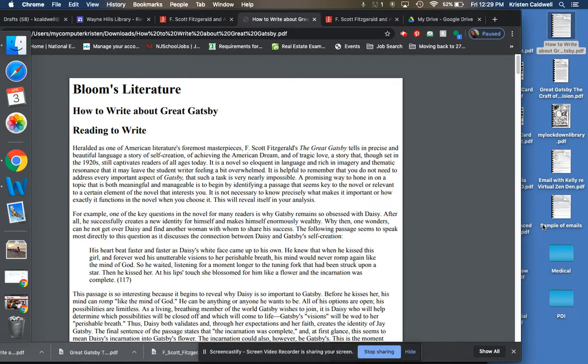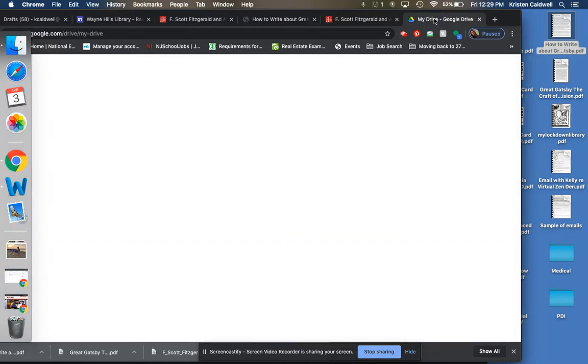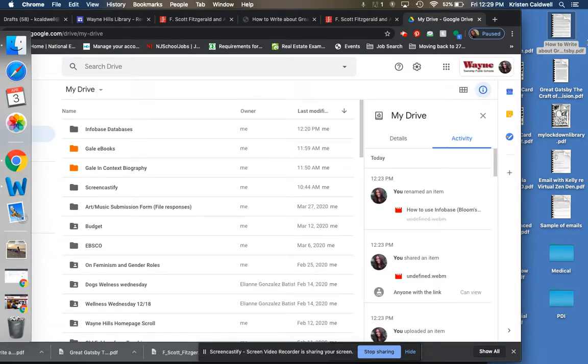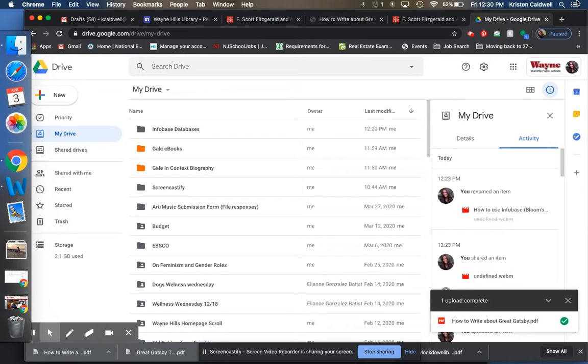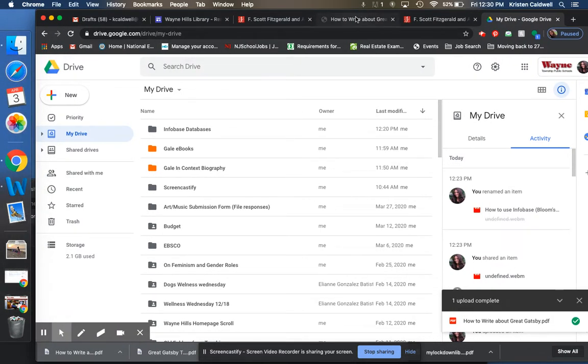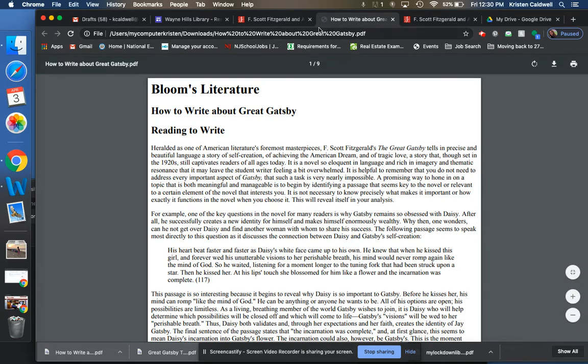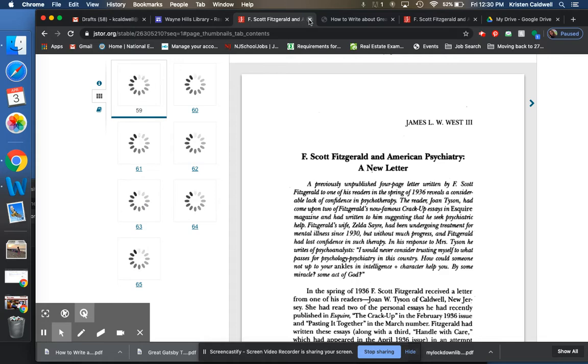I save it to my computer, How to Write About the Great Gatsby, and then what I can do is go into my Google Drive, and I can drag this into my Google Drive, and now I have it. So now I'll be able to access it anytime I want from my Google Drive. If you're using your Chromebook, I don't know that it will allow you to do that. So what I would recommend is print it out so you have a hard copy.